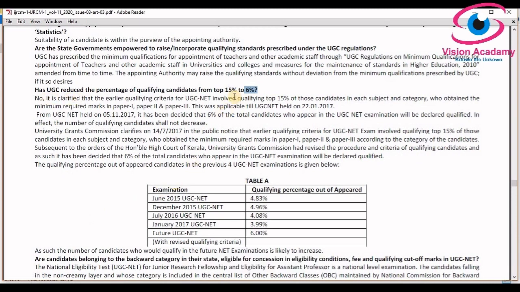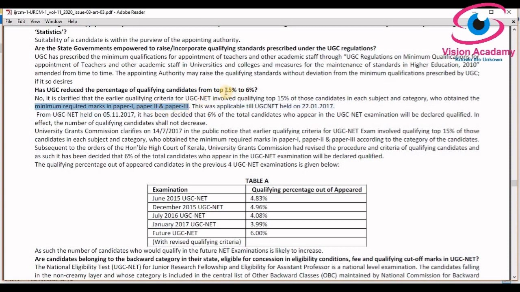To differentiate top 15% and top 6%, there is a statement, and you should read it very carefully. It is clear that the earlier qualifying criteria for UGC NET involved qualifying the top 15% of those candidates in each subject and category who obtained the minimum required marks in papers 1, 2 and 3. Understand what I am saying?